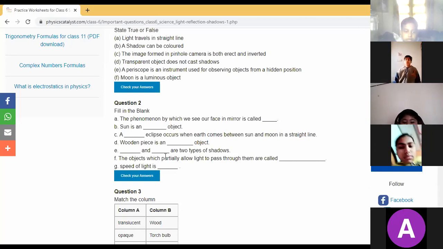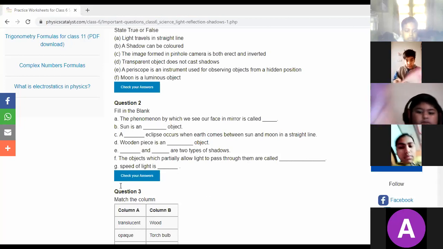And the other is a cast shadow, which we generally create ourselves, intentionally. Saksham Sharma, F part. The objects which partially allow light to pass through them are dash. Translucent. Okay, children.